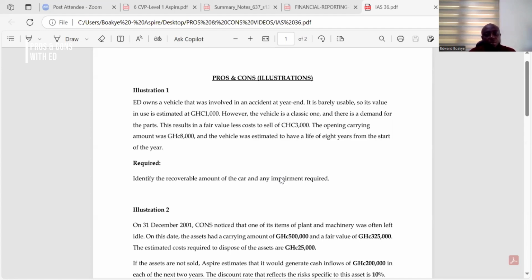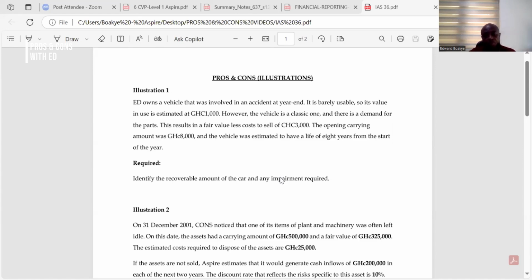This results in a fair value less cost to sell of 3,000. The opening carrying amount was 8,000, and the vehicle was estimated to have a life of 8 years from the start of the year. So from the start of the year, we have a carrying amount of 8,000.